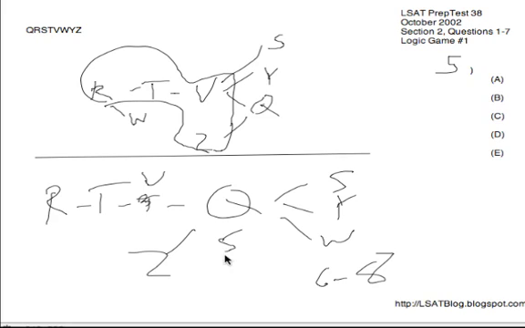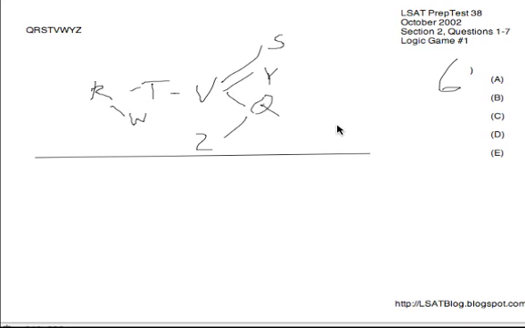So could we have Z on 1? Yeah, totally possible. Z could be anywhere from 1 to 4, so that's gone. Could we have T on 2? Yeah, if Z was between T and Q, that would work, so B's gone. V on 3, yeah, if Z was on 4, that would work, so C's gone. But W on 4, no, because W is forced later after Q. W's got to be 6 to 8 in order for Q to be on 5, so D's impossible and is our answer. I'll look at E though. Y on 6, yes, Y could be anywhere 6 to 8, so that's gone, leaving D if you didn't get it before.